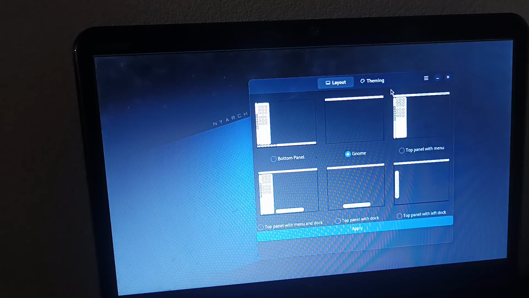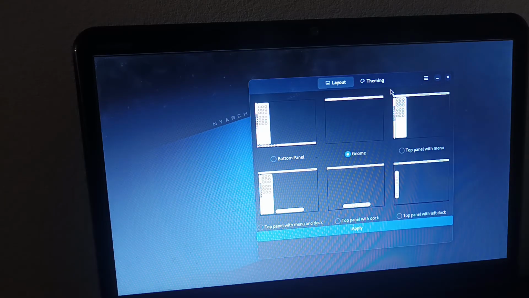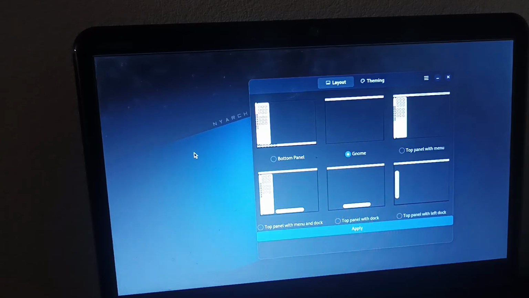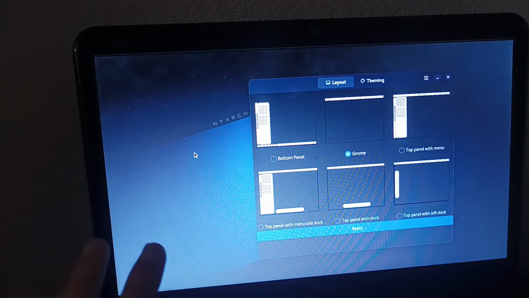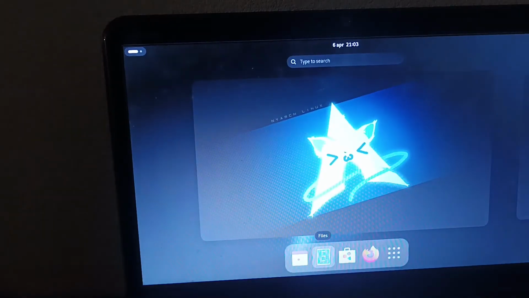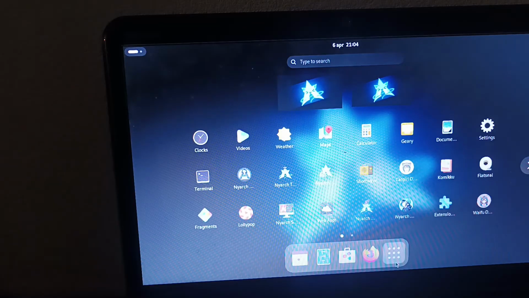I don't think it's that good to run on an old computer. This is a 14-year-old laptop. Obviously, I don't know what is wrong. Did I just freeze my entire desktop or something? I don't know what the Nyarch is doing right now. Okay, hang on, I'm gonna reboot it. And we're going to the next app. There, I made a quick reboot and it's back to the desktop.